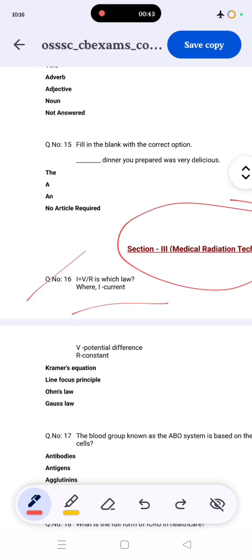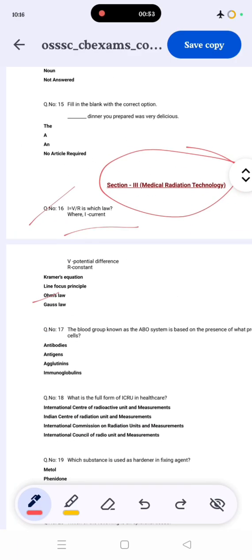Which is the law I equal to V by R? Here I equals current and V equals potential difference, R is constant. So the correct answer is Ohm's law. Everyone should know. Then, the blood group known as ABO. ABO is an antigen. So the correct answer is antigen.